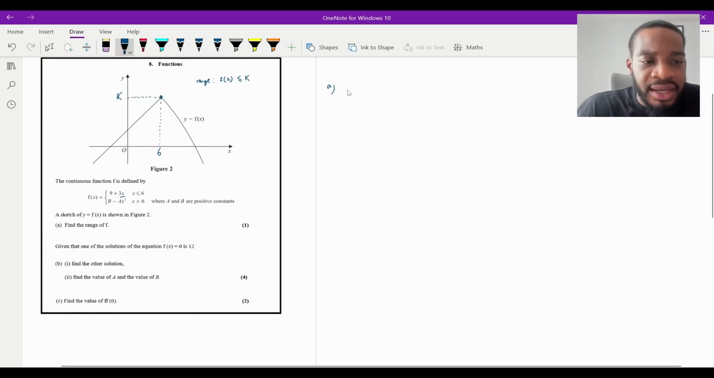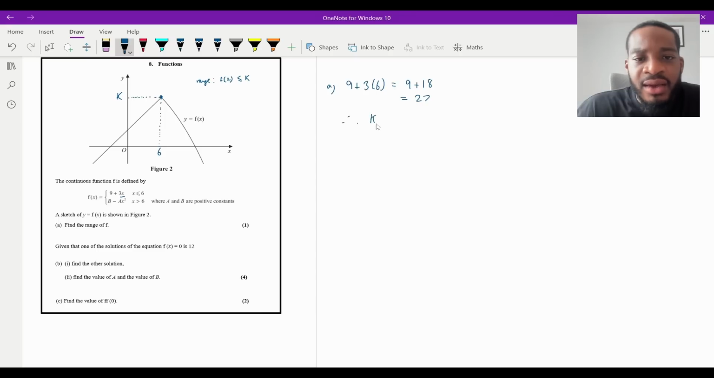Part A is going to be 9 plus 3 lots of 6, which is equal to 9 plus 18, which is 27, isn't it? So therefore that value of K, which I stated, is 27, and the range, remember the range you have to write like this, is going to be f of x is less than or equal to 27. And that is absolutely fine.